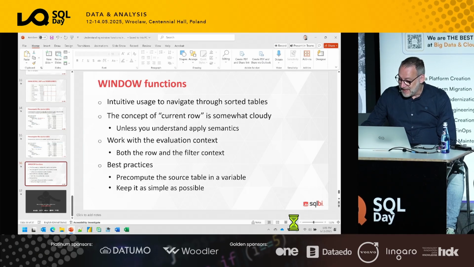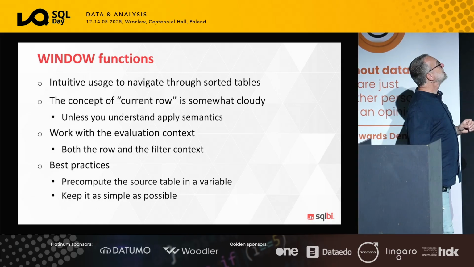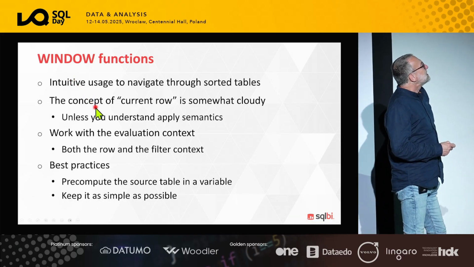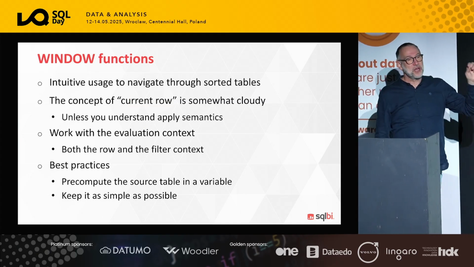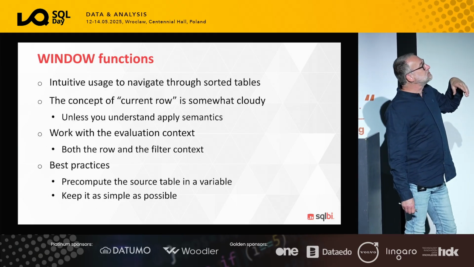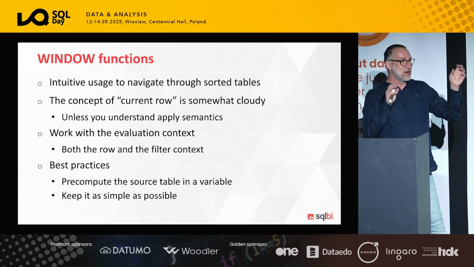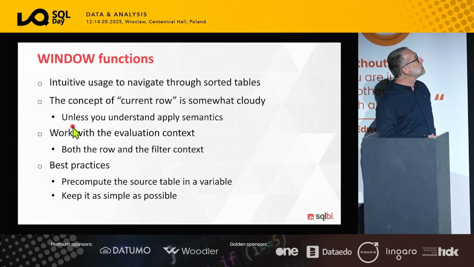Okay. Last slide, and we have just 1 minute, so incredibly precise for an Italian. So let's wrap up window functions. Window functions are quite intuitive to use, so they are not complicated, even though the concept of current row can be really cloudy. I remember when I started using window functions, I always had the feeling that they work like magic. The numbers were correct, but I had no idea why and how the engine found those results.